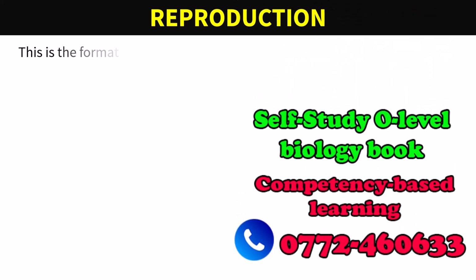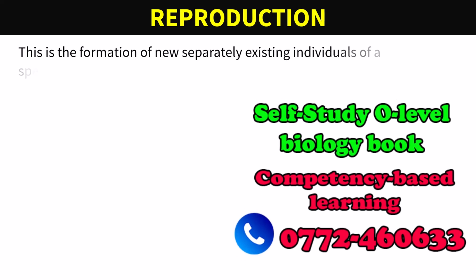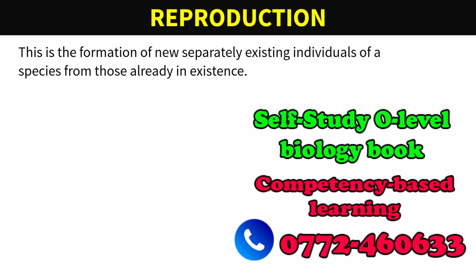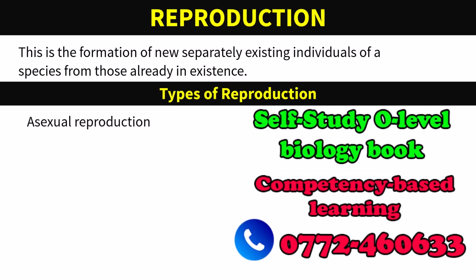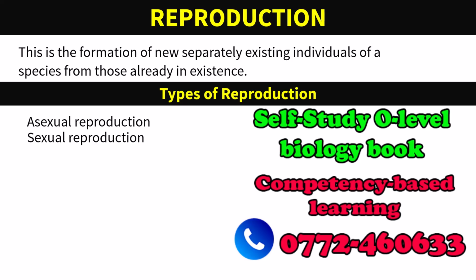Reproduction. This is the formation of new separately existing individuals of a species from those already in existence. Types of reproduction. There are two main types of reproduction: asexual reproduction and sexual reproduction.